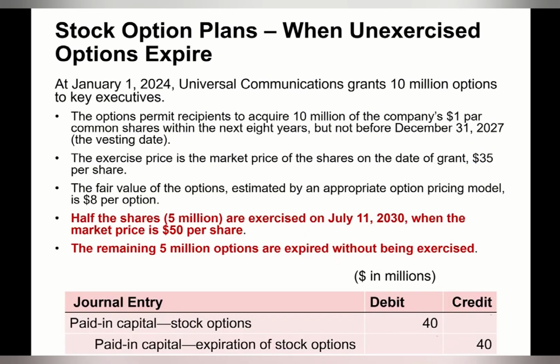If the remaining 5 million options expire without being exercised, the journal entry will be: reduce paid-in capital stock options 40 million, that's 80 divided by 2. And credit paid-in capital expiration of stock options 40.